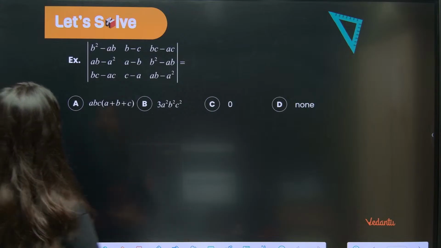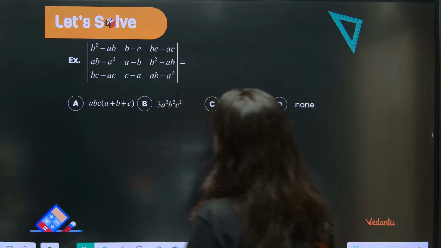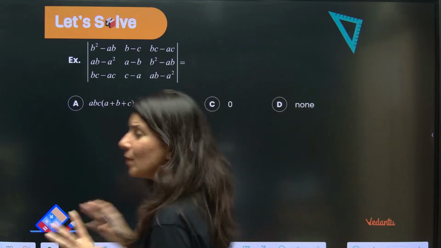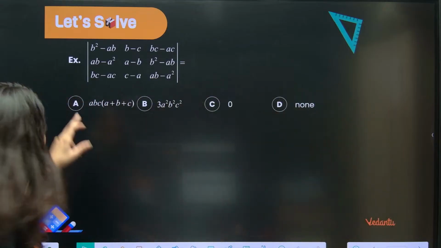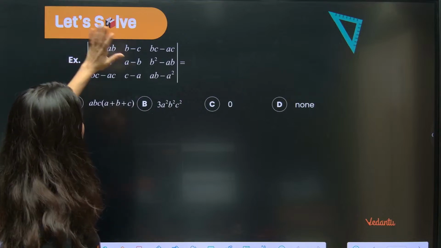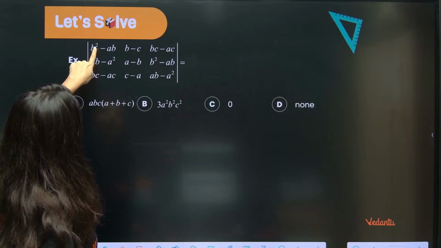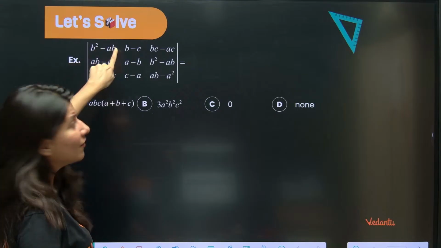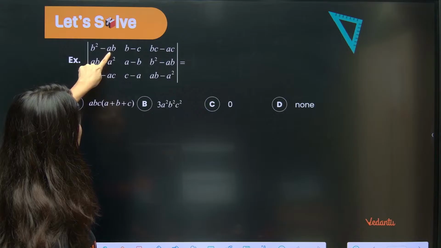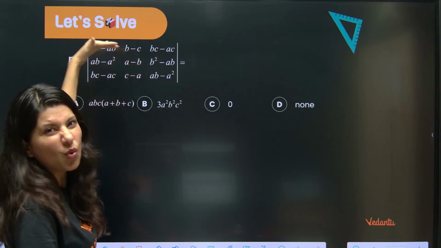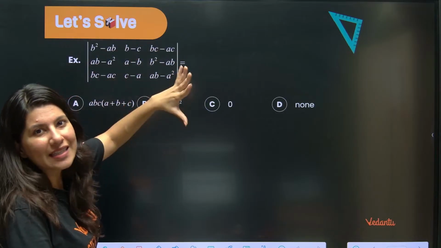So now just think about this, that can we take something common from any row or any column? So if I go by row number 1, if something is coming common, if I take A common, it is going to be B minus, if you take B common, it is B minus A. This is B minus C. No, I think row number 1, nothing is coming common.